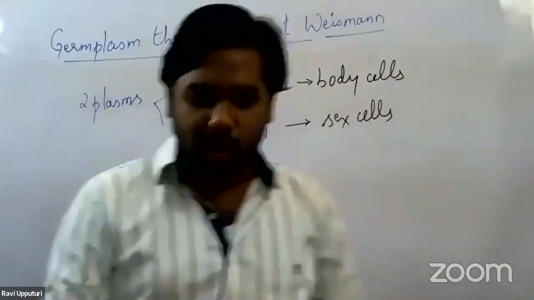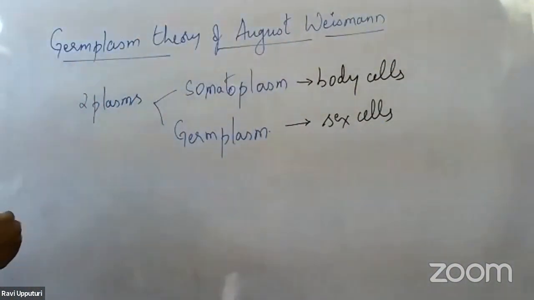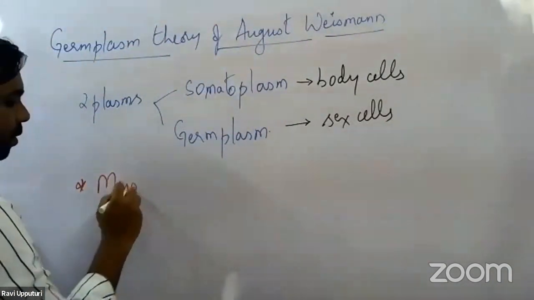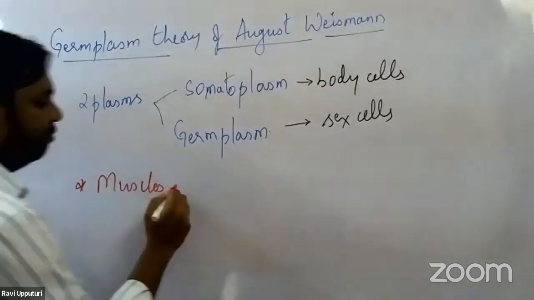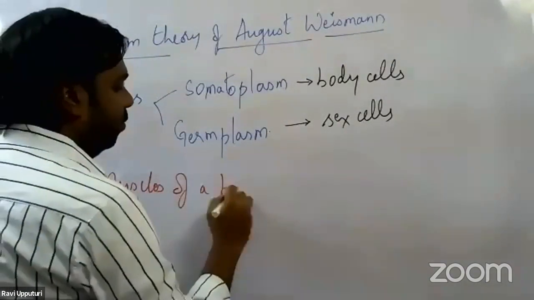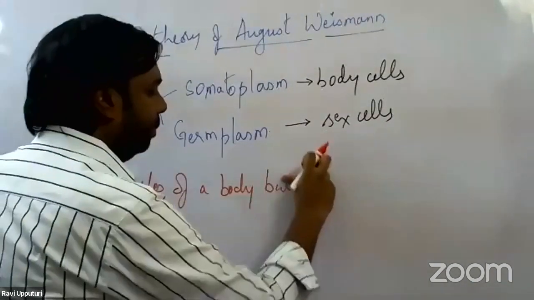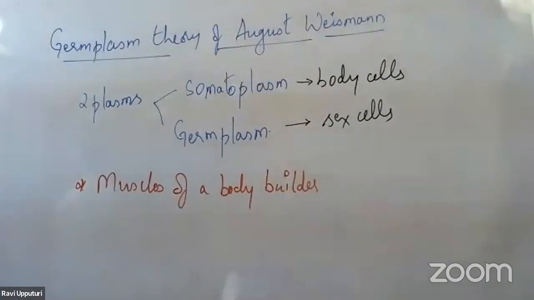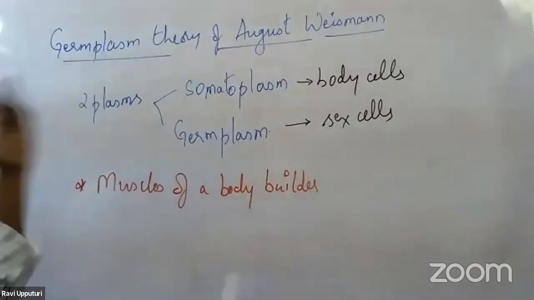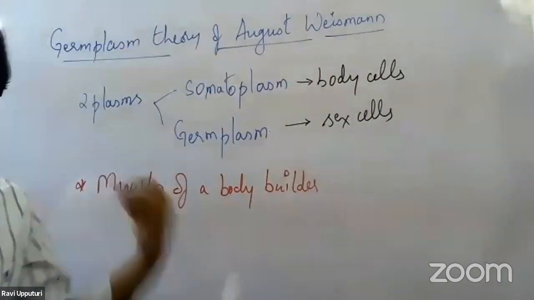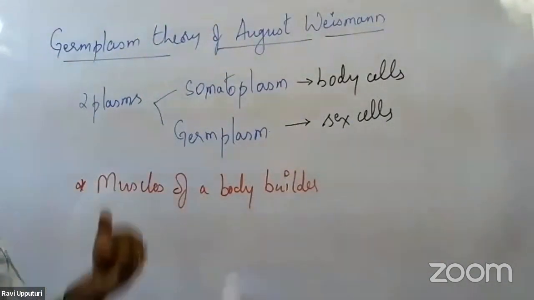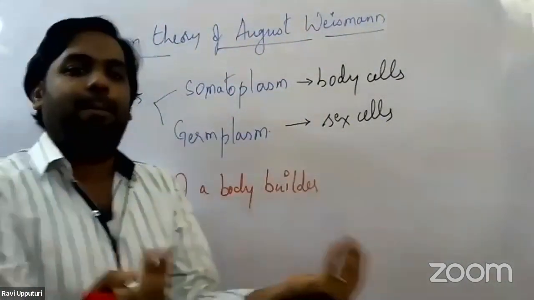We'll take up one more example. The next example we'll be talking about is the muscles of a bodybuilder. I hope all would have seen a bodybuilder, or rather an athlete, or any boxing champion, whoever it is. They all have well-toned muscles, that is, well-developed muscles.